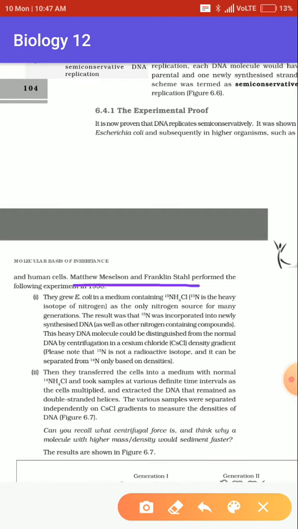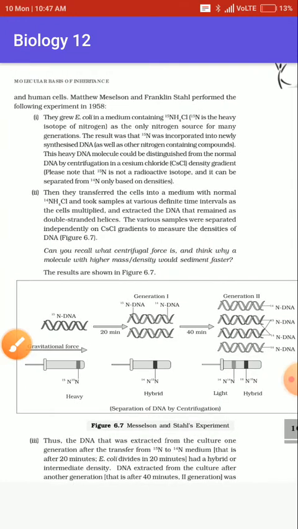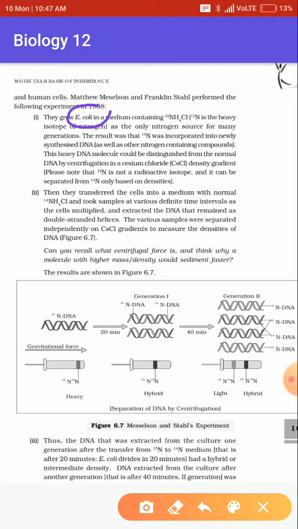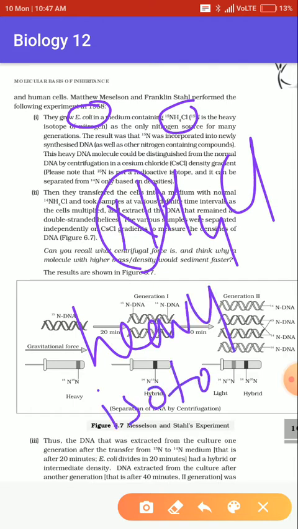What they did was grow Escherichia coli in a medium of ammonium chloride. The nitrogen in this ammonium chloride was the heavy isotope.